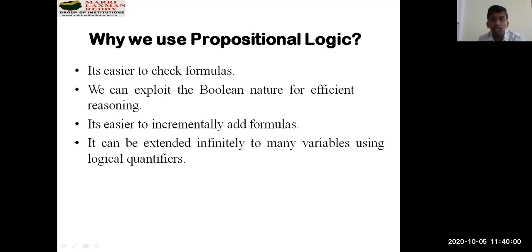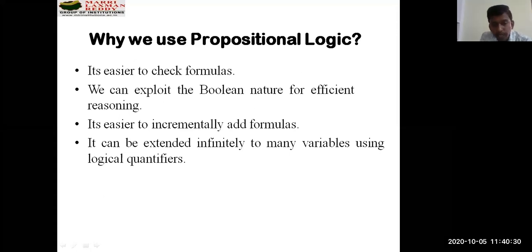We have learned about them while learning about the axiomatic system. An axiom is something called a universal truth, and that can be used as it is because it needs to be followed as it is given. So we can exploit the Boolean nature, that is either true or false, for efficient reasoning. Why it is true or why it is false, we can exploit using different premises or examples using your rules of inference.